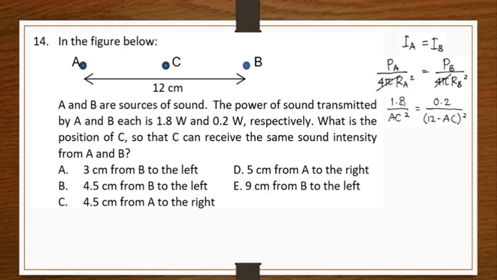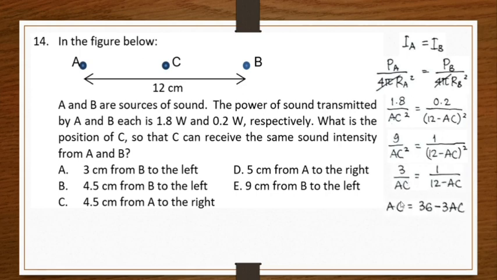I can divide 1.8 by 0.2 and that will give 9 over AC squared equals 1 over 12 minus AC squared, and I can square root both sides, so I have 3 over AC equals 1 over 12 minus AC.